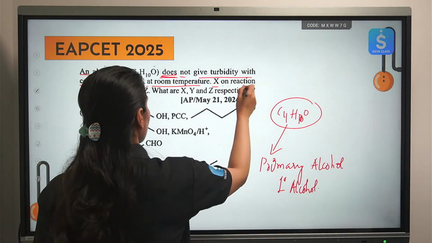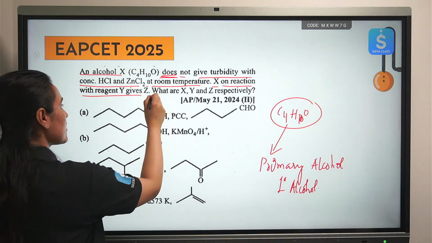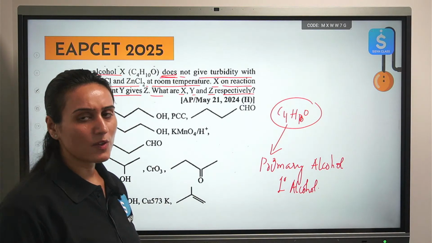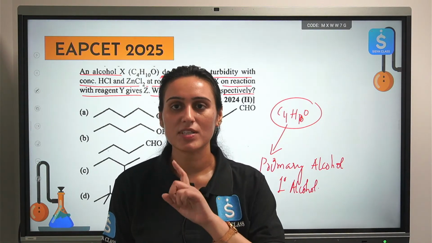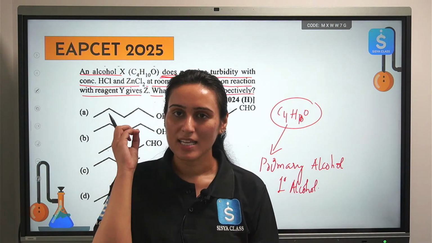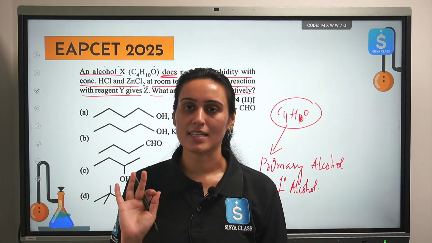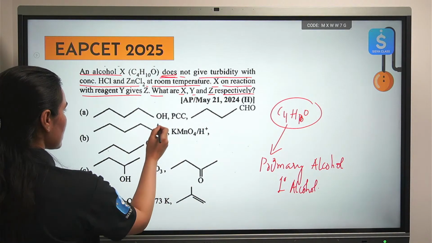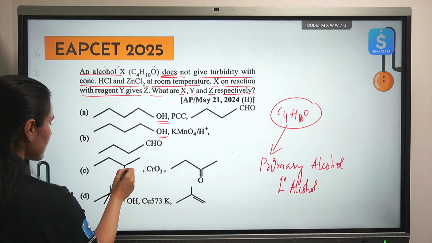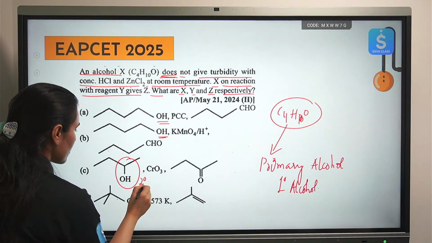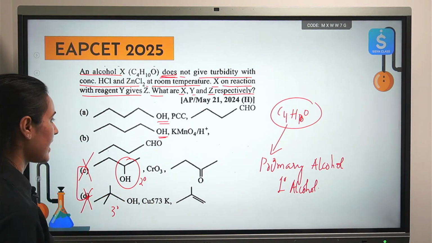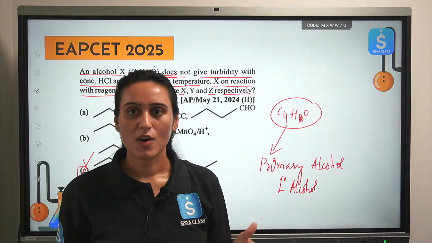This alcohol on reaction with reagent Y gives you Z. What are X, Y and Z respectively? So what is your reagent Y? Let's see. We have different options. So we will decide based on the option. First of all, you have to identify a primary alcohol. Wherever you see a secondary or tertiary alcohol, just neglect that option. Eliminate it. Don't waste your time there. So this one is your primary alcohol, could be our answer. This one is a secondary alcohol, leave this. A tertiary alcohol, leave this. These two can't be our answer. So your answer is either A or B.